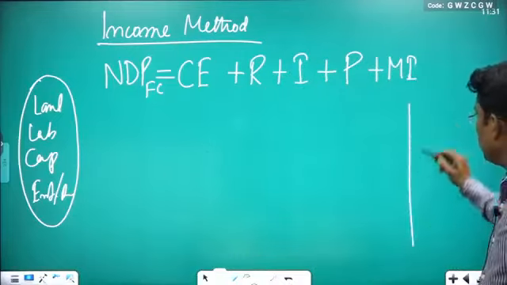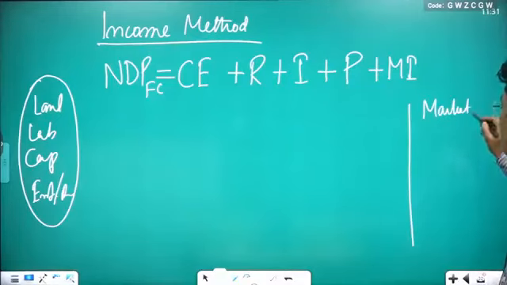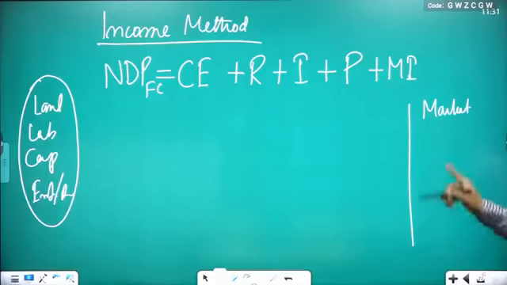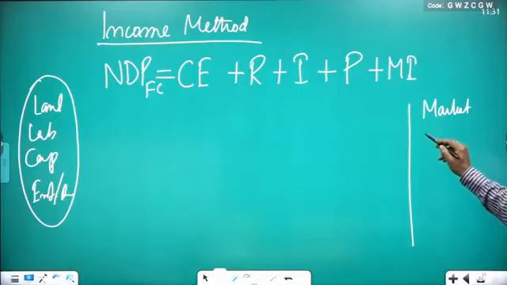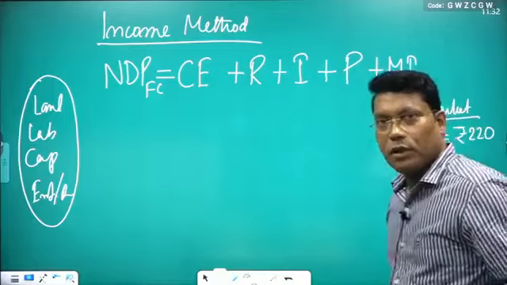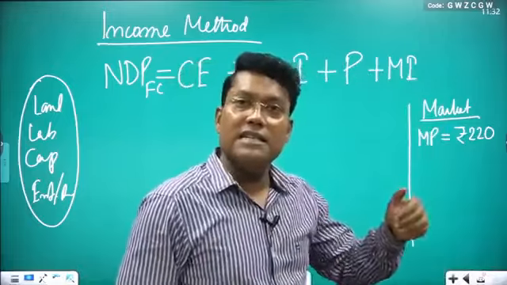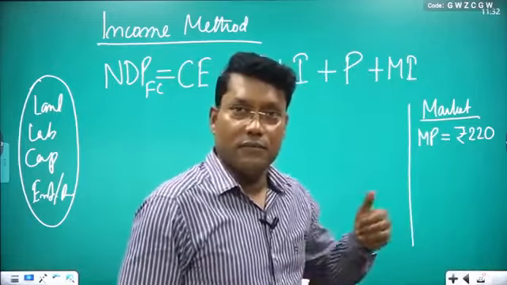Suppose it is your market, and in this market you sold something at market price. Suppose you produce some goods and you sold those goods at market price. MP stands for market price, say at rupees 220, fine. You sold in the market, but since in this market NIT is there, we have already discussed.